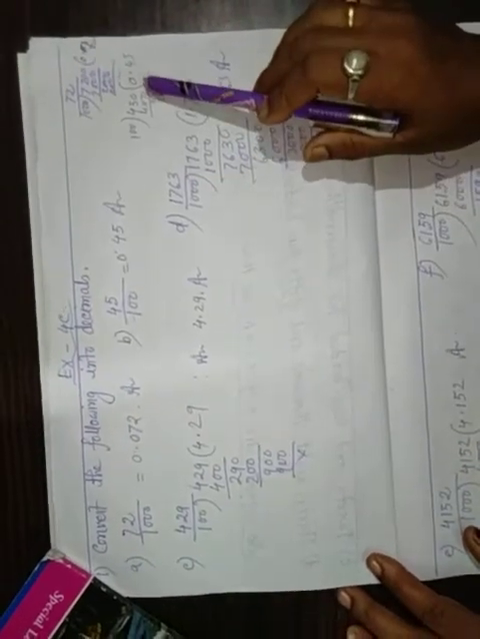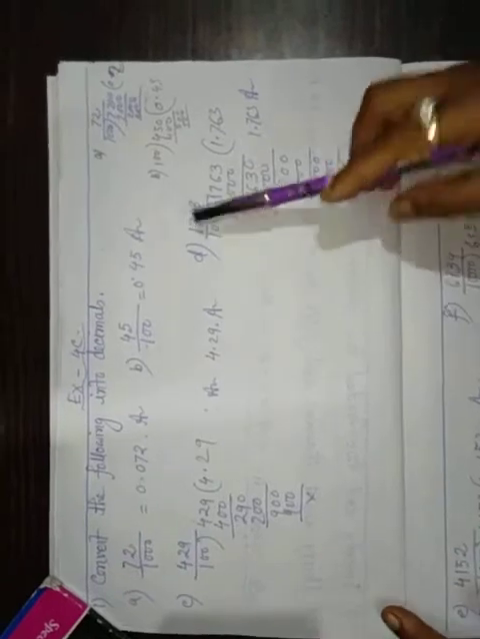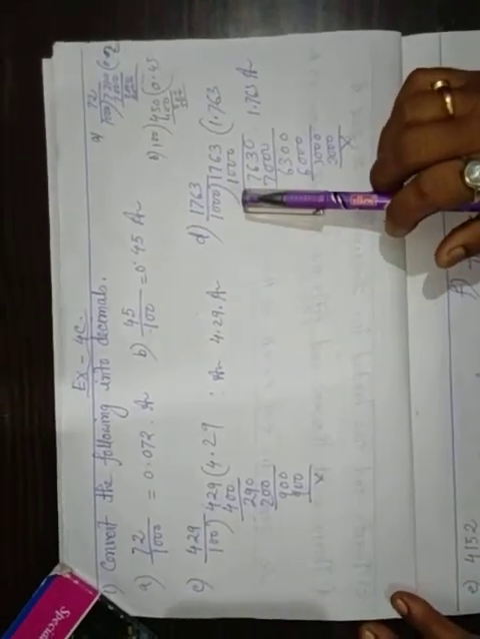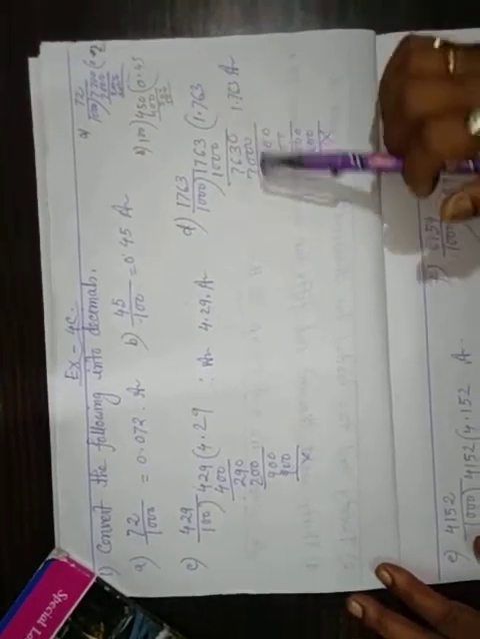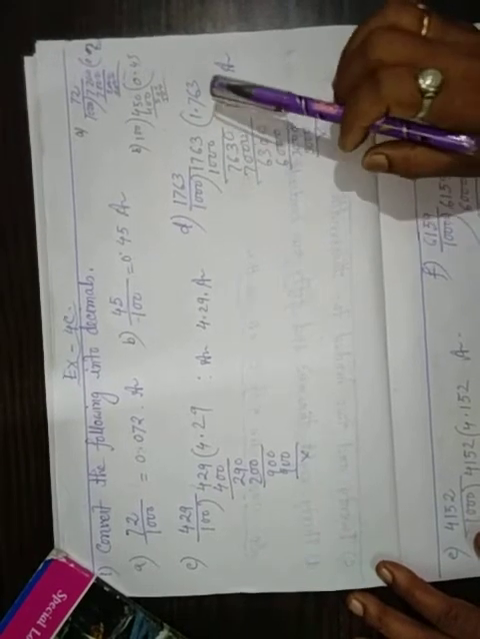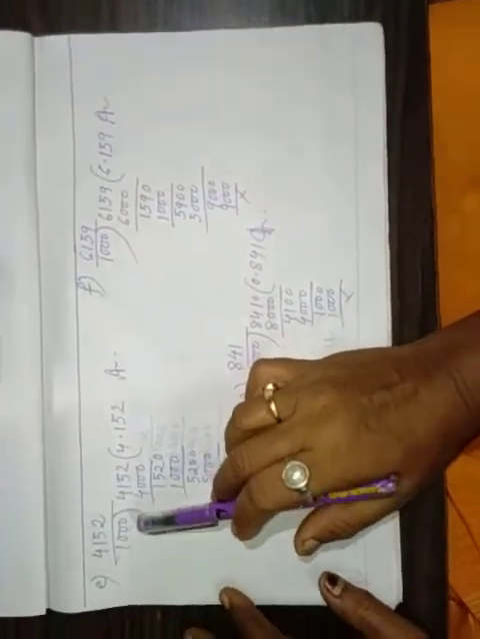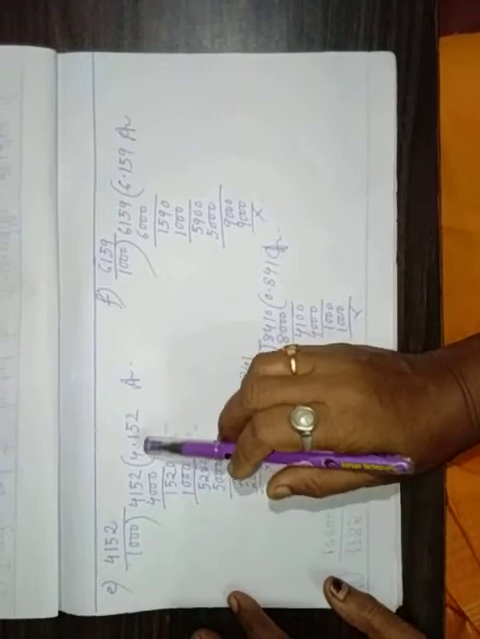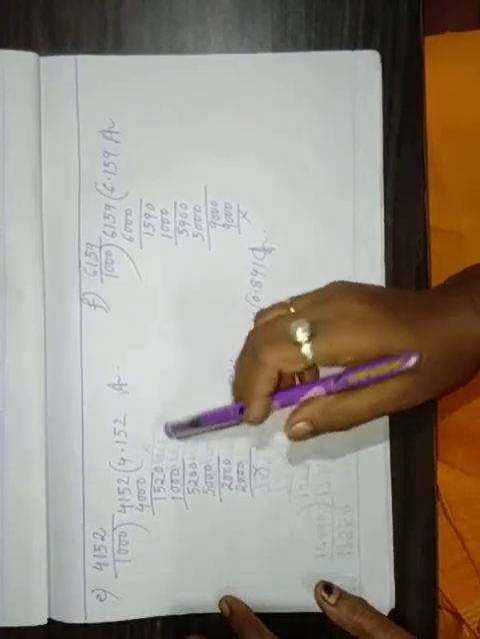I have done A and B here. D, 1763 by 1000, if we divide it, is 1.763. E, 4152 by 1000 is 4.152.